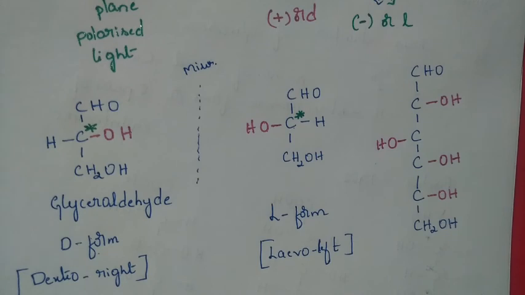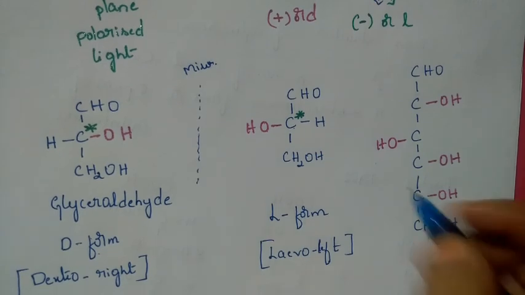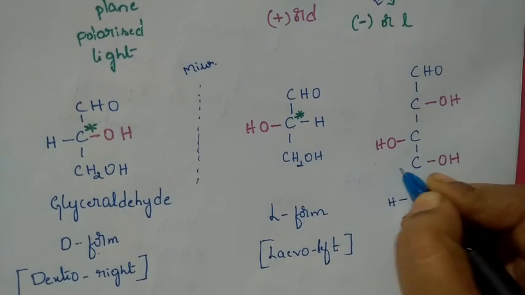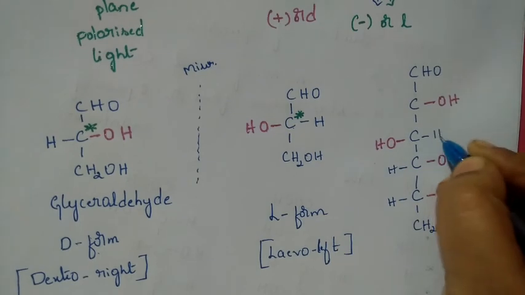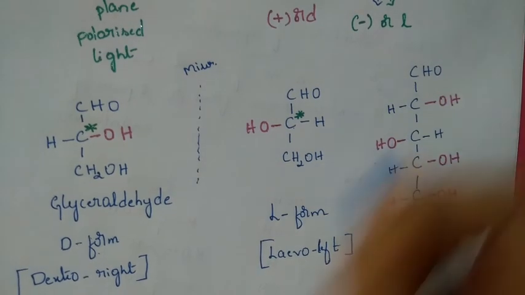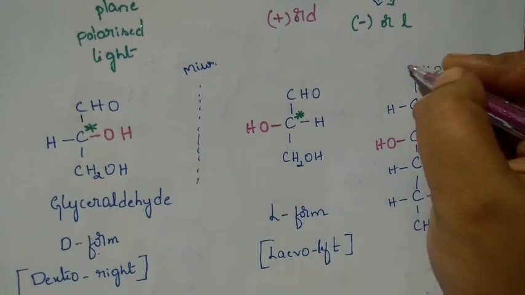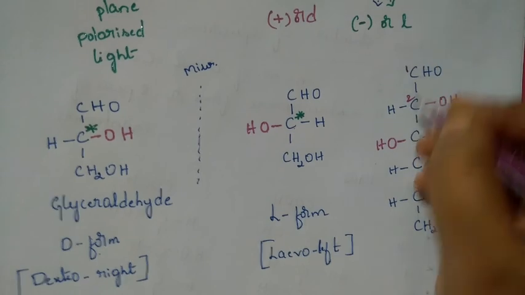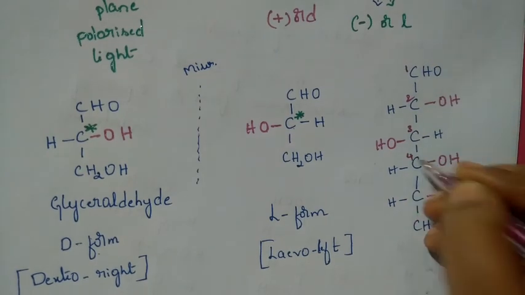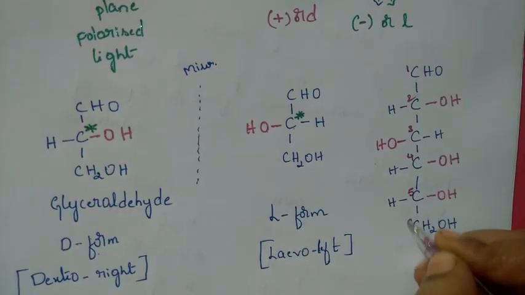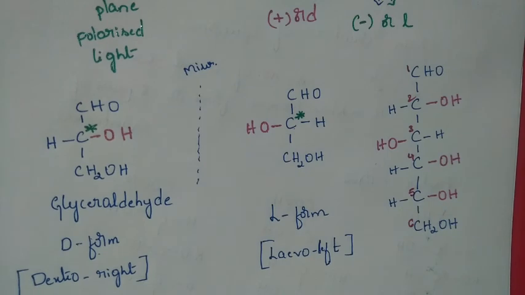The remaining all hydrogen atoms will fill that one also. This is hydrogen, hydrogen, this is hydrogen, this is also hydrogen. So observe the last carbon when you check. Now we will do the numbering also. So it is 1, 2, 3, 4, 5 and 6. 6 carbon atoms. Which is the last chiral carbon?